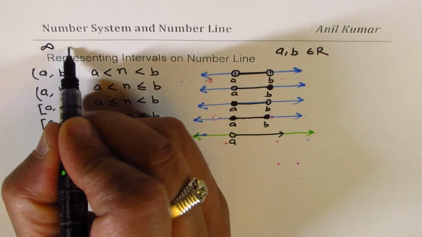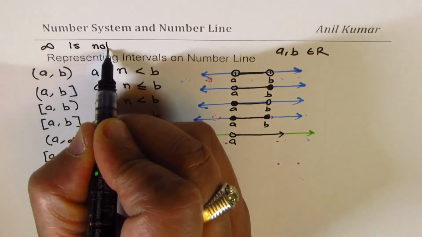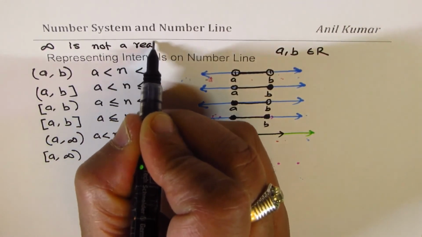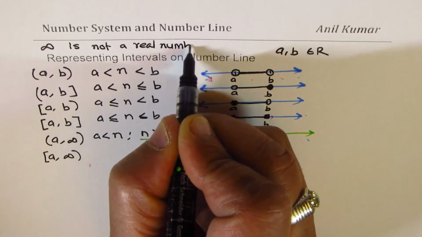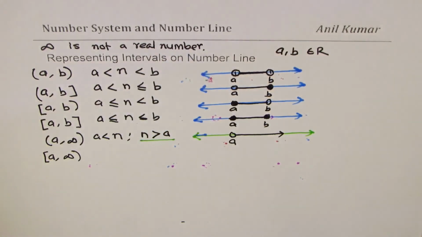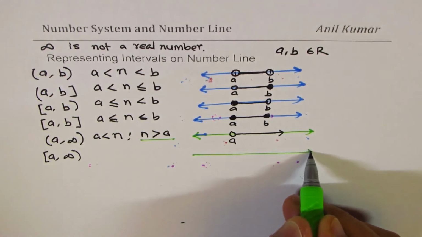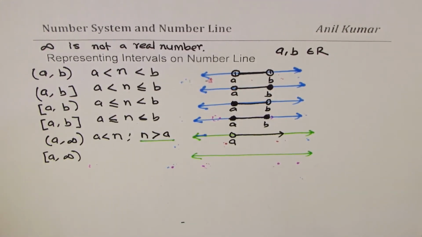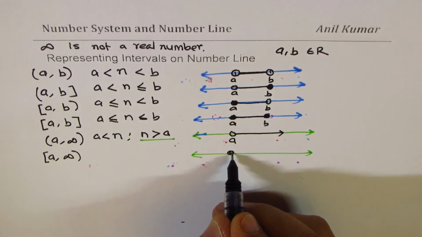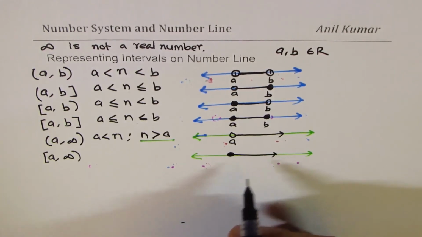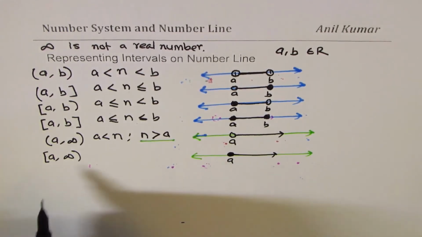Let me write it down here. Infinity is not a real number. Now that could be a test question at times, so it's very important to understand this part. So in that case, we have a filled-in circle at A, arrow pointing towards the right.